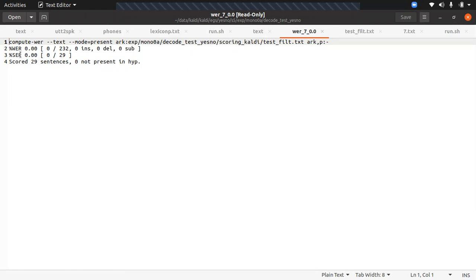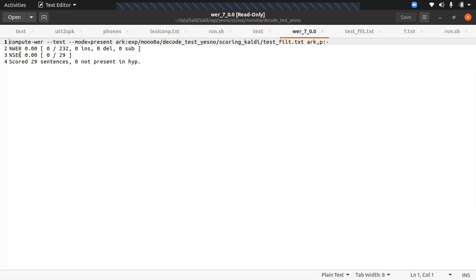So there were two word errors, right? There were errors in two words. So it will give, according to that, three words and two words were incorrect. According to that, it will calculate the word error rate and give us the percentage of how many words are incorrectly decoded in your data set. So WER means word error rate and SER means sentence error rate.